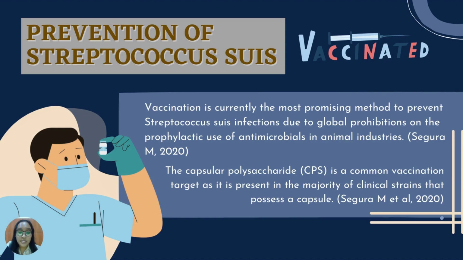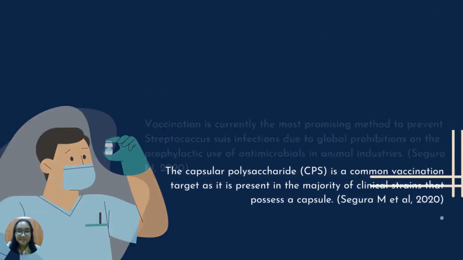In addition to the diversity mentioned, CPS loci are typically hotspots for recombination, and as a result, CPS switching across strains occurs. That's all for me. Thank you, and next slide.